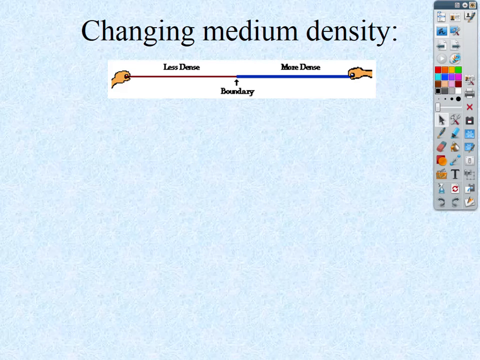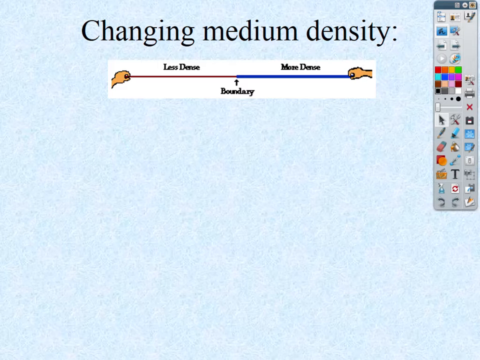All right. So the first thing we're interested in is what will happen to the wave when it changes mediums, especially a new density medium. Now, you might hear about refraction. We don't need to do any refraction in AP Physics 1. That's not a topic that's covered. That's covered in AP Physics 2.